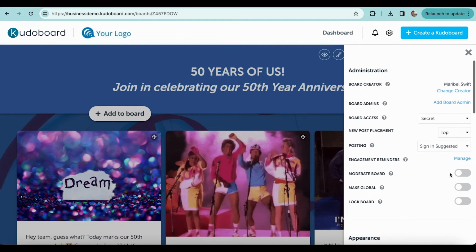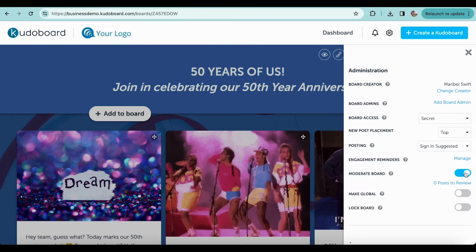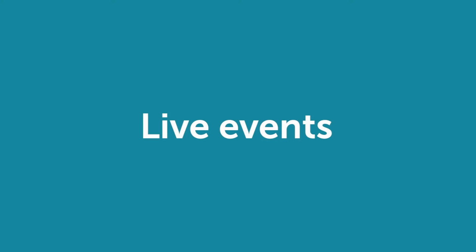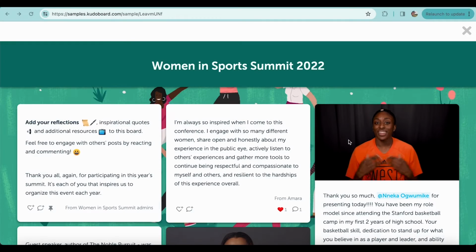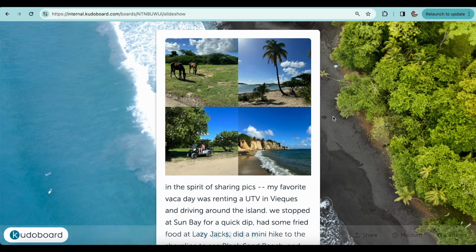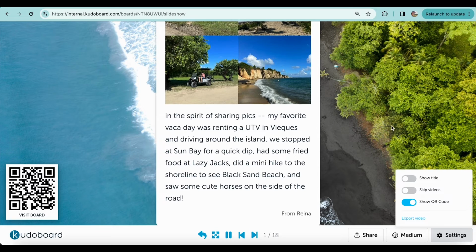Oftentimes with events, one of the key features is proactive moderation, which allows new posts to be placed into a queue for the admin's approval. This is something you can turn on at any point during an event. Bring people together during an event, like one put on by an employee resource group or at a company get-together. Play the slideshow live during the occasion, show the QR code, and get people to add posts in real time.